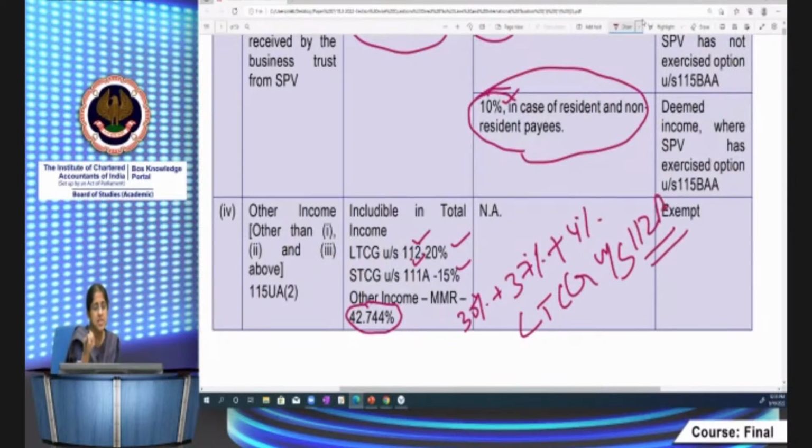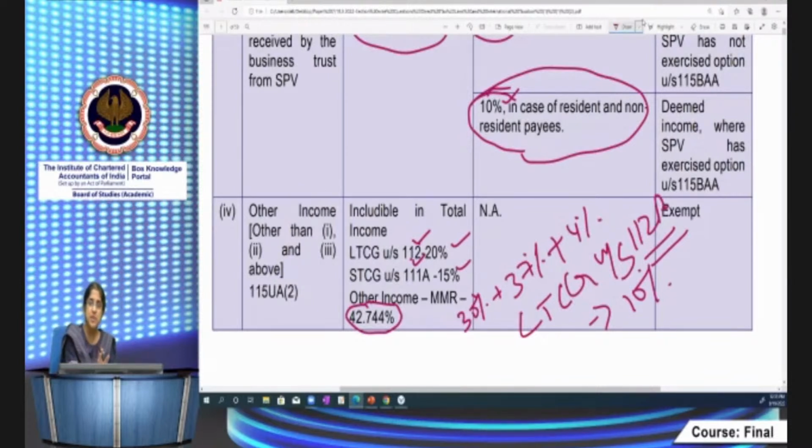Because here I mentioned only LTCG under 112 and 111A. Actually, the Act specifies like this, but I think the intent has to be that LTCG under 112A also has to be subject to tax at the special rates, because this section came later. Probably it was an accidental omission. So that also should be chargeable to tax at 10% in excess of 1 lakh as specified in that section, and the remaining income will be chargeable to tax at MMR.